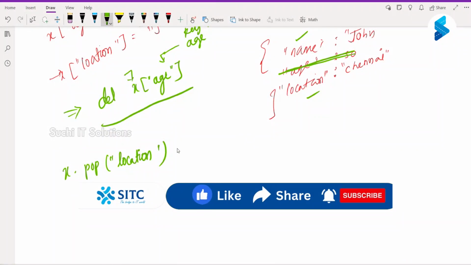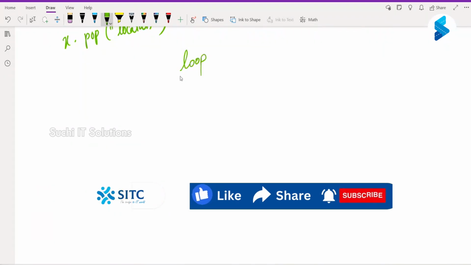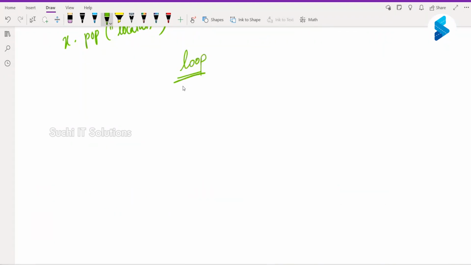Okay, clear. Now how do I loop through the dictionary? We know set, list and tuple we can loop through in two ways. One, through index, using a range function, or second, I can loop through it directly. In set, first of all, does set have an index?